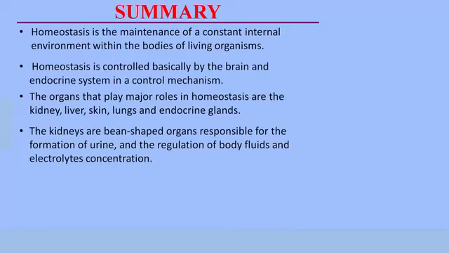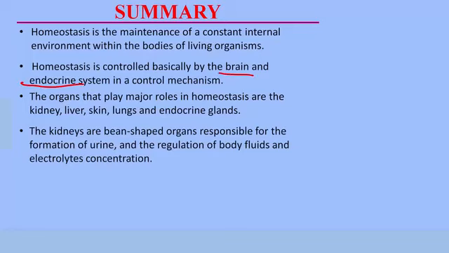We started by saying homeostasis is the maintenance of a constant internal environment within the bodies of living organisms. We also said homeostasis is controlled basically by the brain and the endocrine system in a control mechanism.